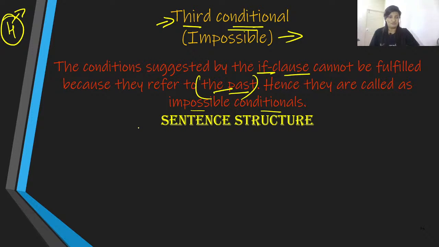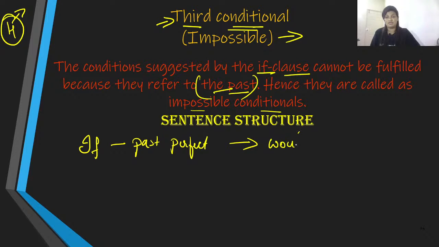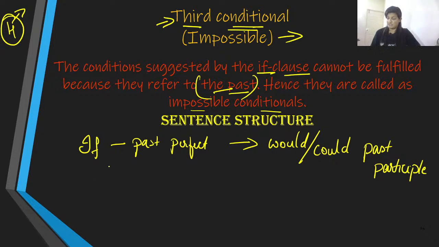Before I give you the examples, let me focus on the sentence structure. We begin with the if clause, and the if clause is in past perfect. The other clause would be, we use either would or could, and the main verb is past participle. Well, past perfect, what is the sentence structure of past perfect, by the way?